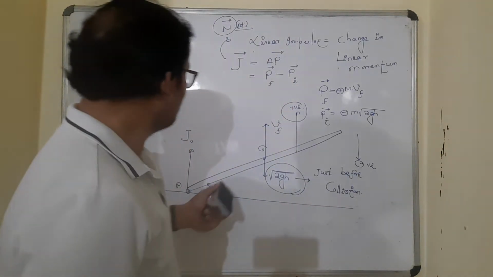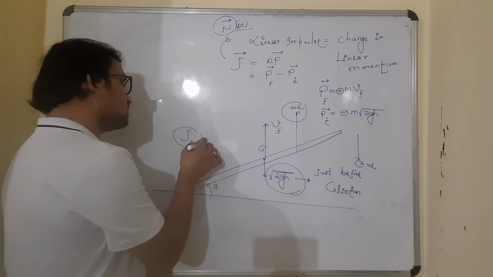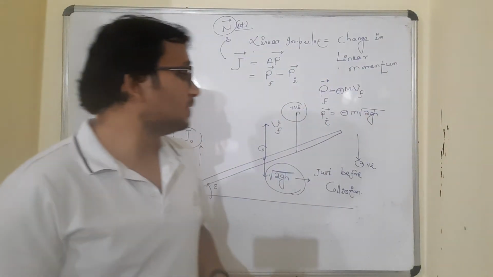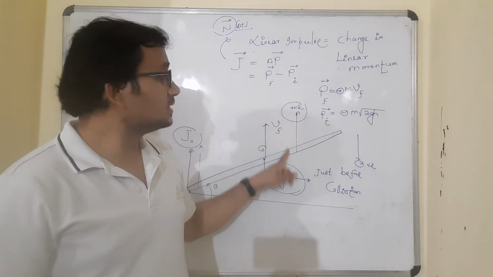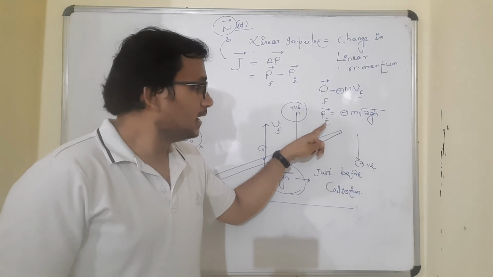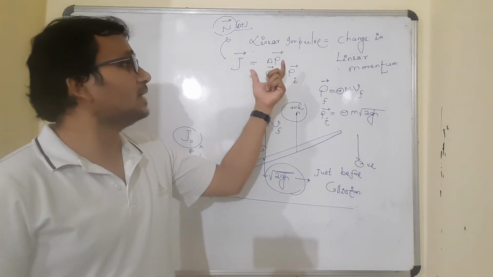And you can see the direction of the impulse is in the vertically upward direction. And what convention have I chosen? The convention that I have taken for writing the final and initial momenta can also be used for the impulse, because they are all in the same equation.